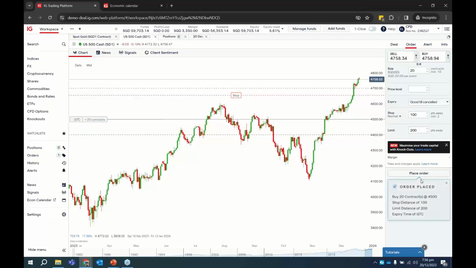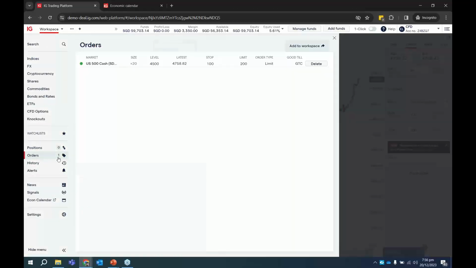Place limit order, place. Okay, so to amend your order, you need to go to the orders tab over here. So again, on the left hand side of the IG trading platform, you notice that under the orders there is a 1. You click on this, you notice that this is the order that we just placed, and it has not been executed yet because the level is not reached yet. So to amend, you cannot amend the size.